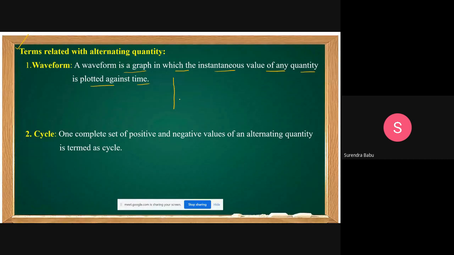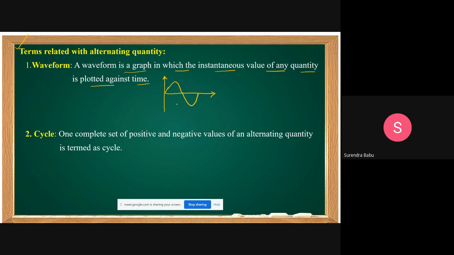You see this one? A waveform is a graph. You can plot it against the time. Yeah, this is one waveform. Every instantaneous value is drawn with respect to time. Generally, we can take either the t-axis or the omega t-axis.